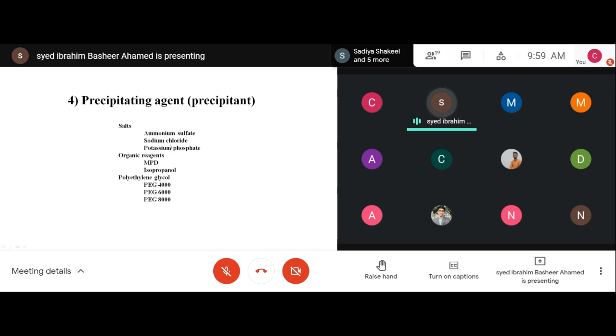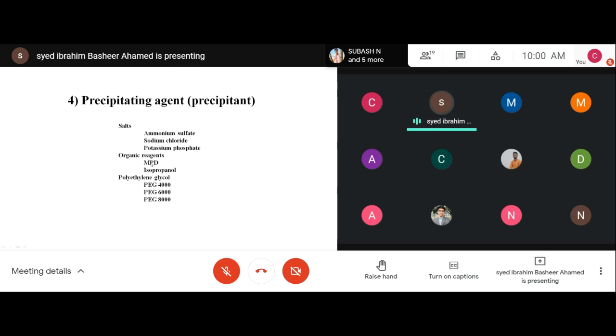Whichever salt is helping your protein to go for supersaturation, that you have to find out. Don't think that ammonium sulfate will always help you, or sodium chloride will always help you. Not like that. The protein is selecting the salt, so you have to screen which salt is suitable.